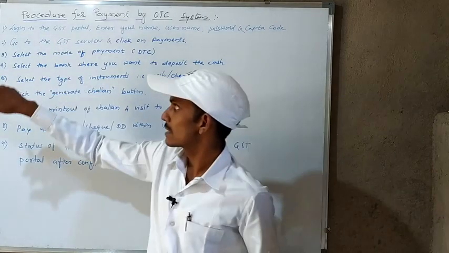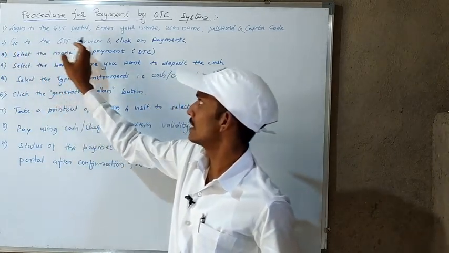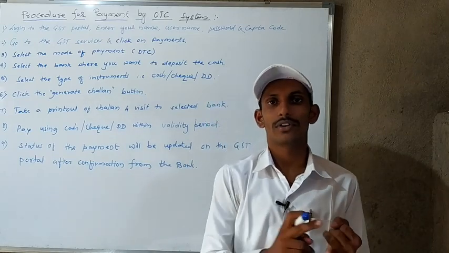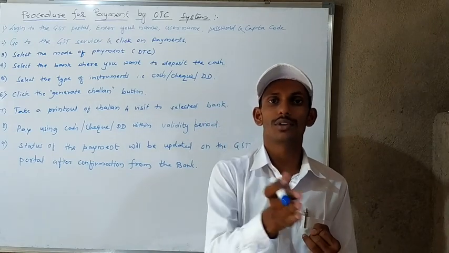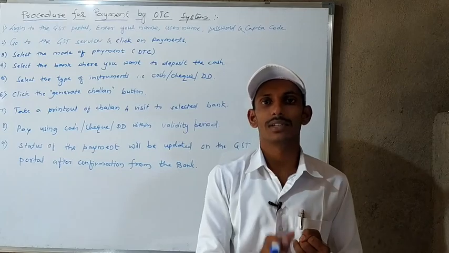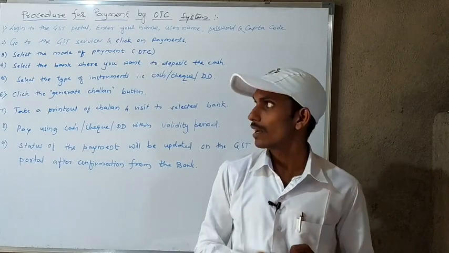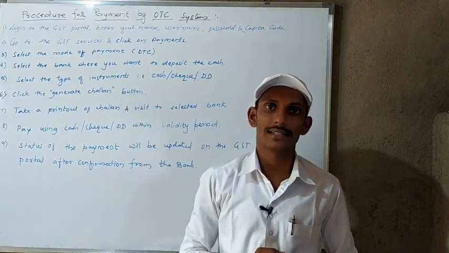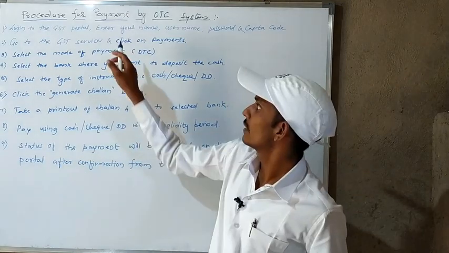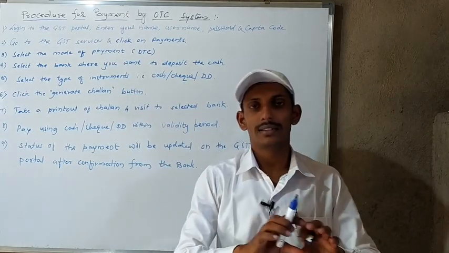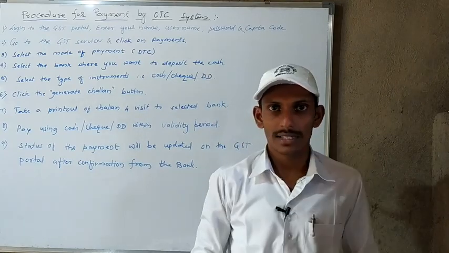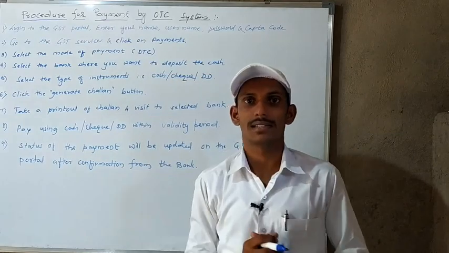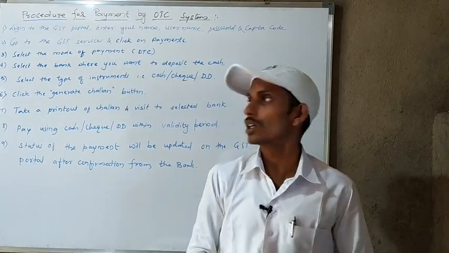The next step is to go to GST services. After login, you need to go to GST services. In that, many options are there, and you need to click on payments because you want to make the payment to the government.